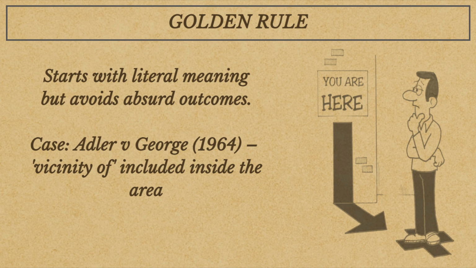Golden rule. The golden rule modifies the literal rule. Judges begin with the ordinary meaning of words, but can adjust that meaning if applying it literally would produce an absurd or unjust result. In Adler v. George, 1964, the law made it an offence to be in the vicinity of a prohibited place. The defendant was actually inside the prohibited place. A purely literal interpretation would have created a loophole. The court held that "in the vicinity of" should include being inside to avoid an absurd outcome.